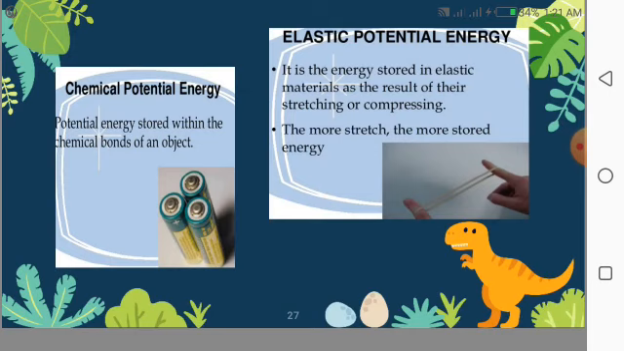And the third one is elastic potential energy. It is the energy stored in an elastic material as a result of its stretching or compression. The more stretched, the more stored energy is going to be produced.